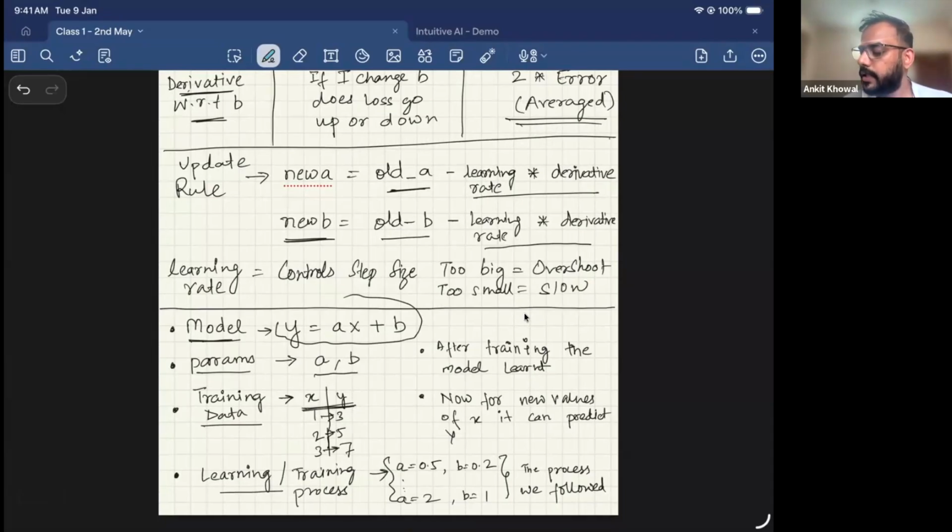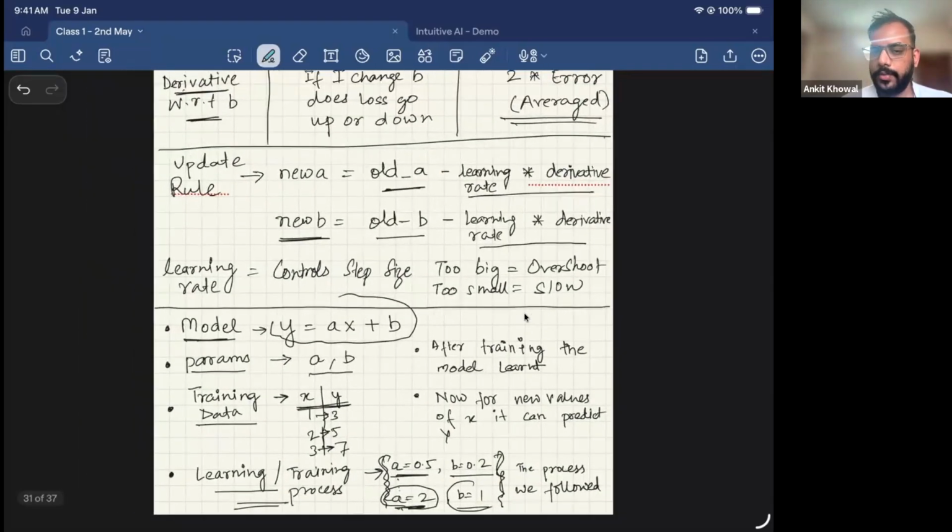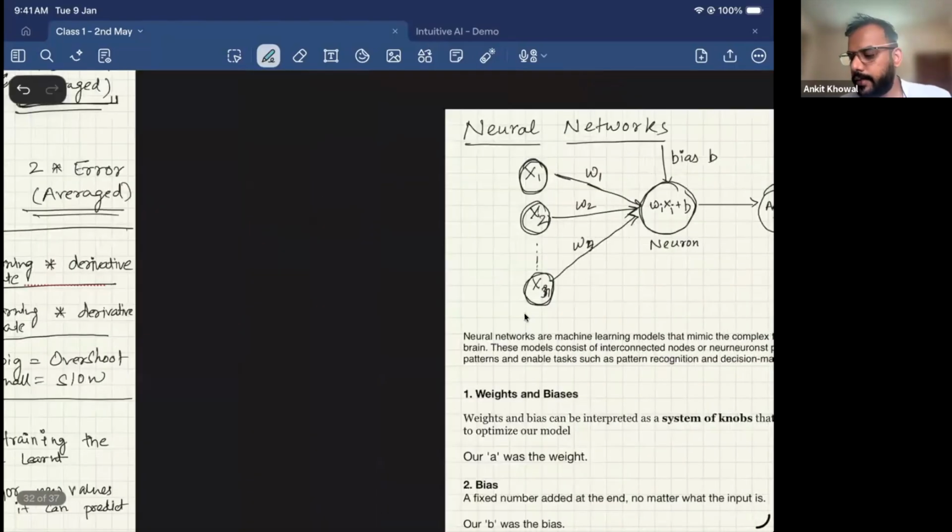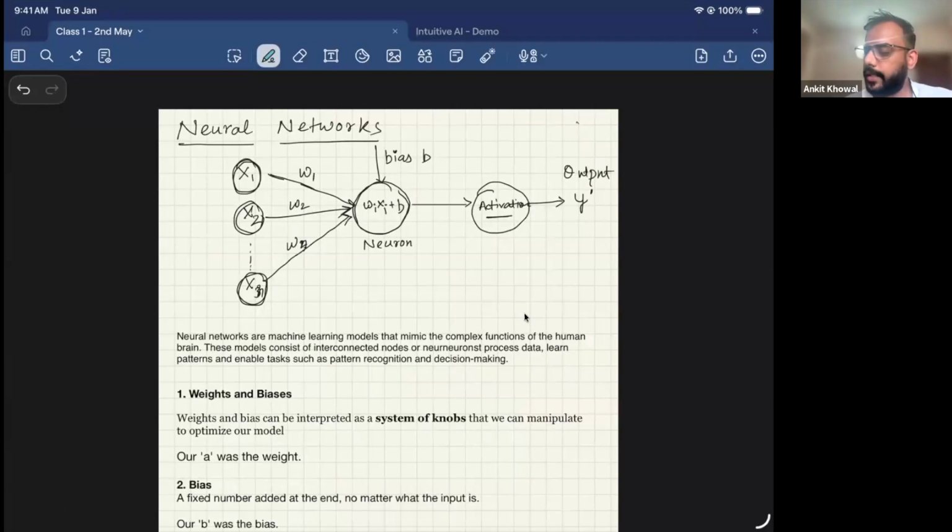And what is the learning process that the model does? That learning process is going from a 0.5 and b 0.2 to the right values of a and b, which are a is 2 and b is 1. It is the process where the model learns the relationship between the data. This is called the learning or the training process. After the model has trained and it has correctly figured out a is 2 and b is 1, it is ready to give you answers. So this was the overall process that a machine learning model takes into account.